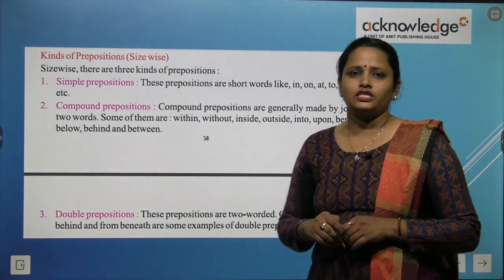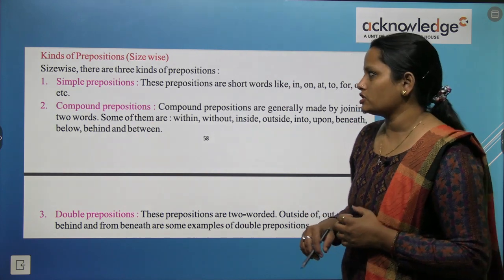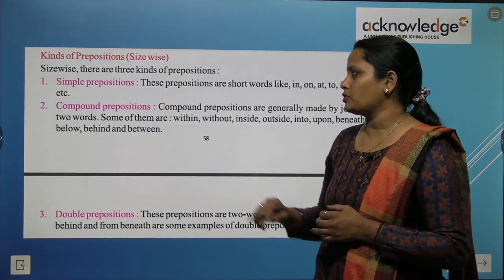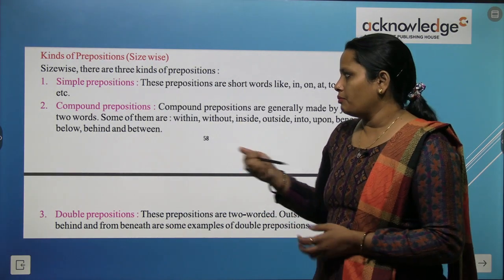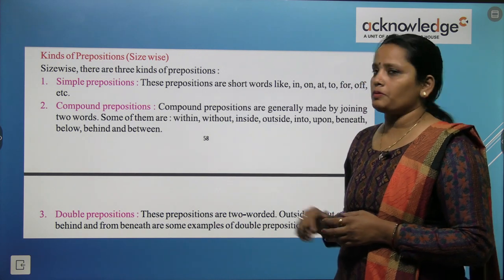Next is kinds of preposition according to the size. Size के according क्या क्या prepositions हैं? Let's see. Size wise there are three kinds of preposition. तीन तरीके की preposition हैं: simple preposition, compound preposition and double preposition.